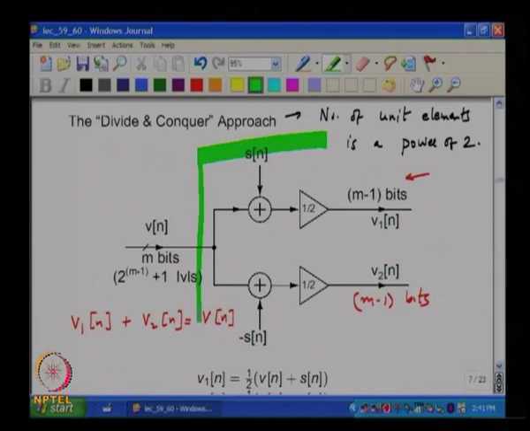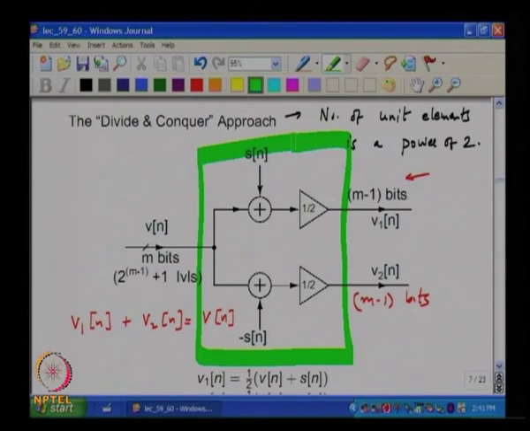Okay, forget about what is there inside this box right now. What I am trying to do is to split this sequence V of n into two sequences V1 and V2. Each of these sequences V1 and V2 occupies m minus 1 bits, alright, you understand.